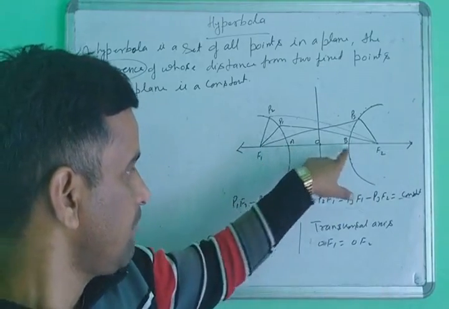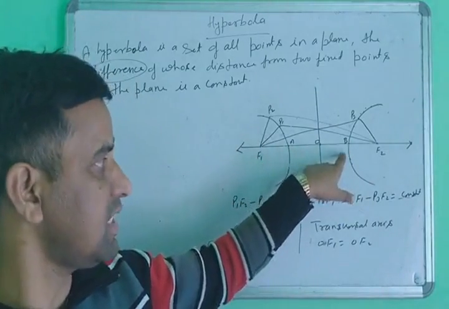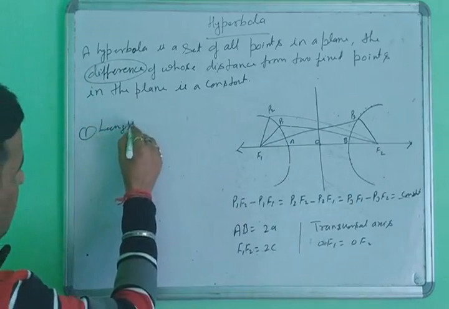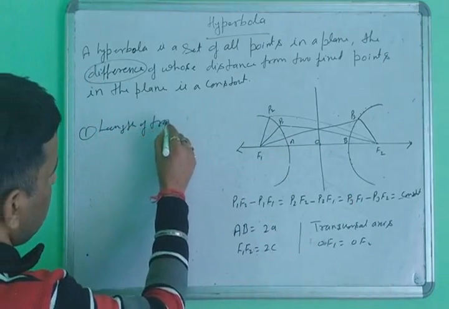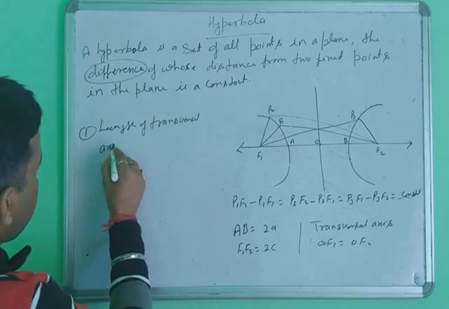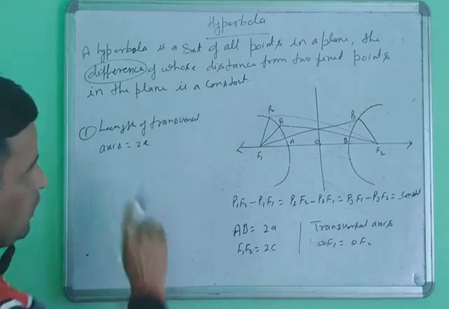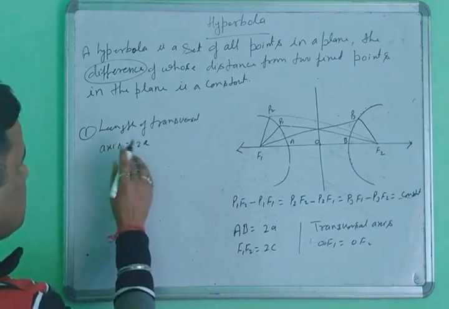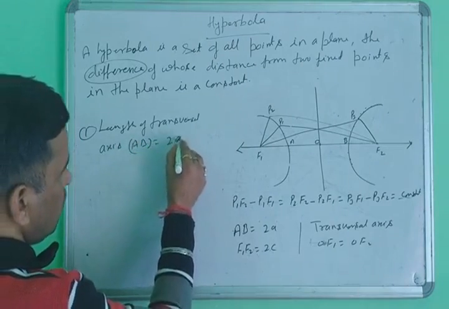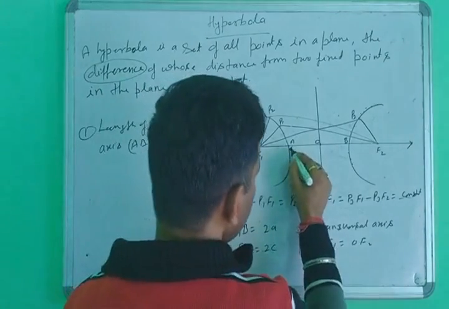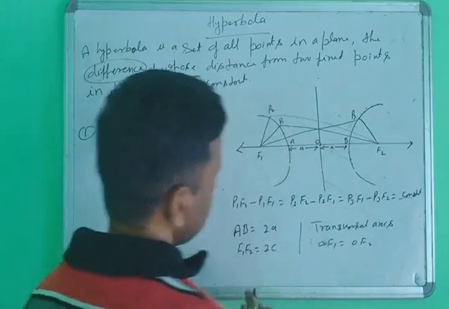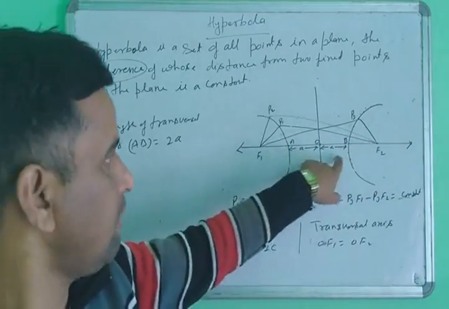Length AB. What is the length of the transversal axis? The length of the transversal axis is equal to 2a. This is AB, and on this side it is 2a, because from here to here the length is a, and from here to here the length is also a. So a and a make 2a.